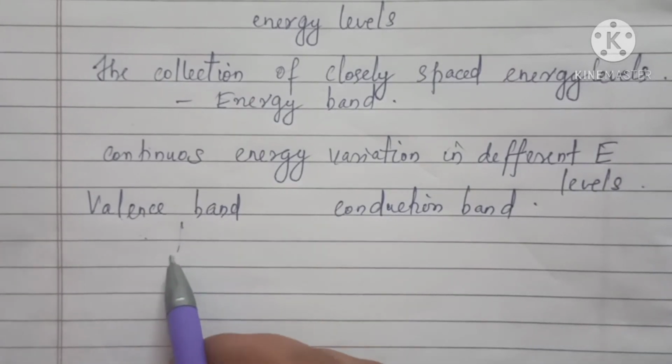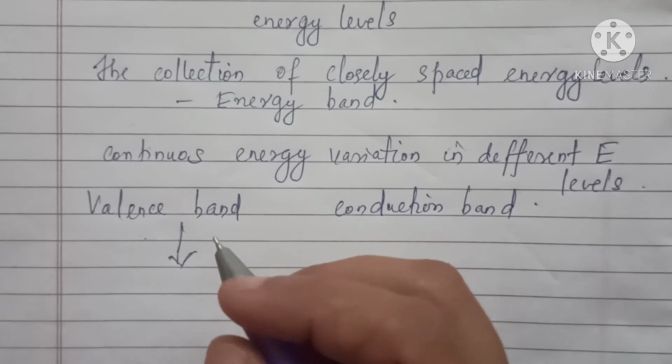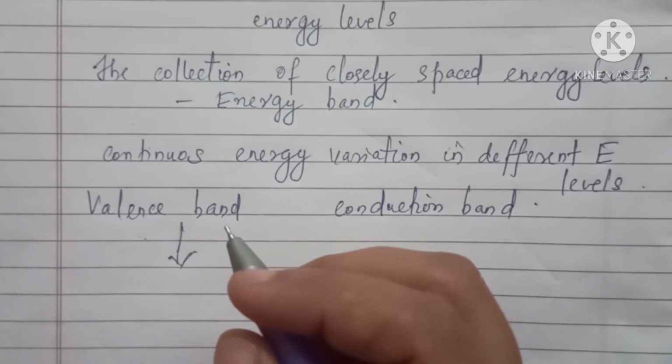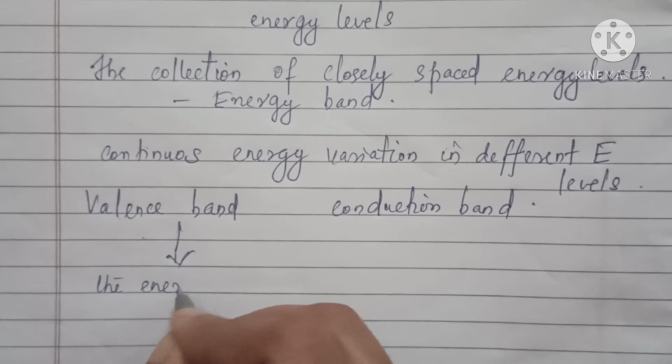So valence band, how can you define? Valence band means the energy band which includes the energy levels of the valence electrons, the outermost electrons.